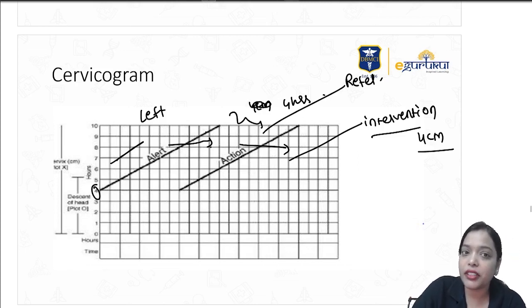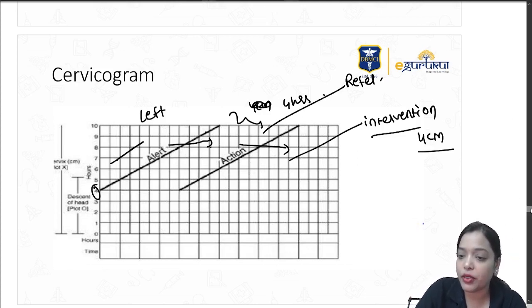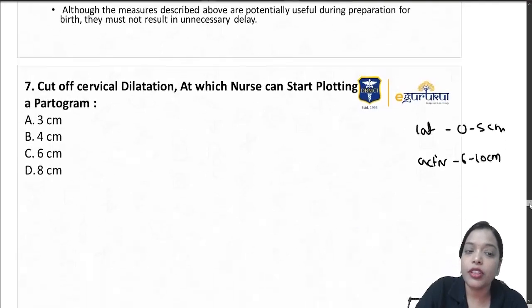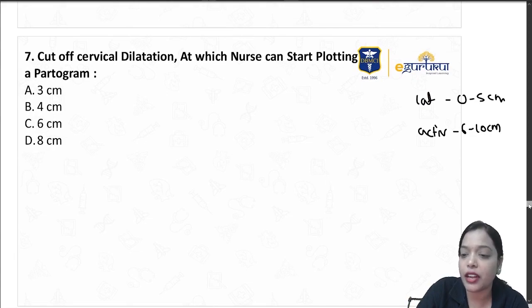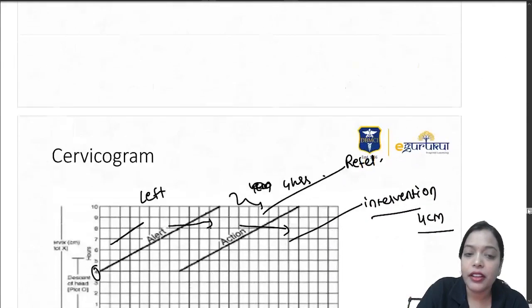The partogram has been discussed in detail many times, so I'm just giving you a quick overview here. So the cutoff of cervical dilatation at which the nurse should start plotting is 4 centimeters. Right? Next.